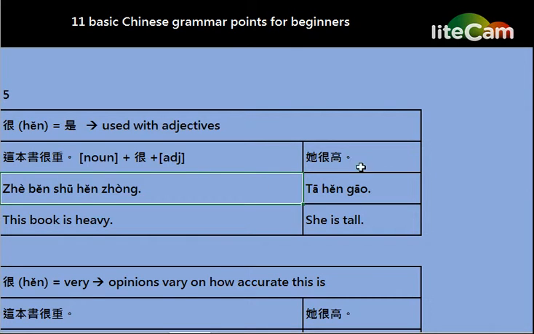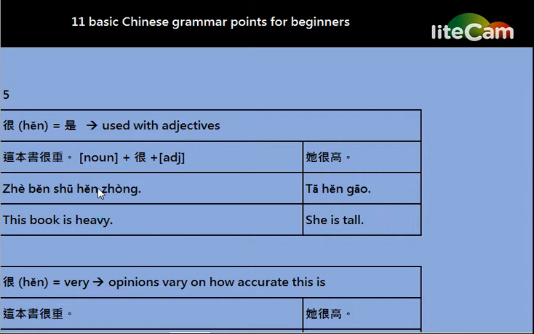And here is the other example. 她很高. She is tall. Here the word 她 is the noun, and the word 高 is the adjective. 她很高. It is the pattern of noun, 很 and adjective.